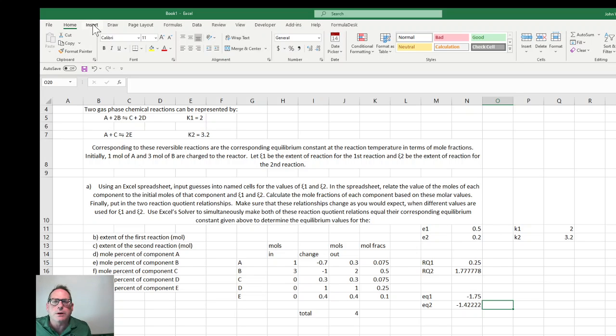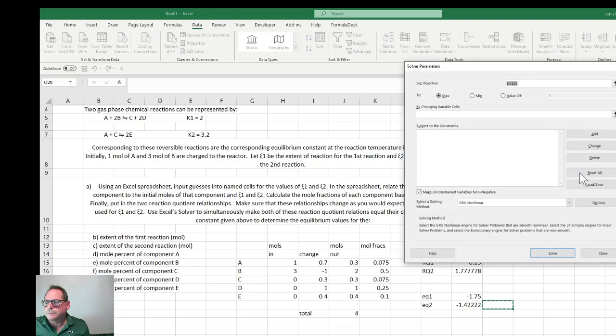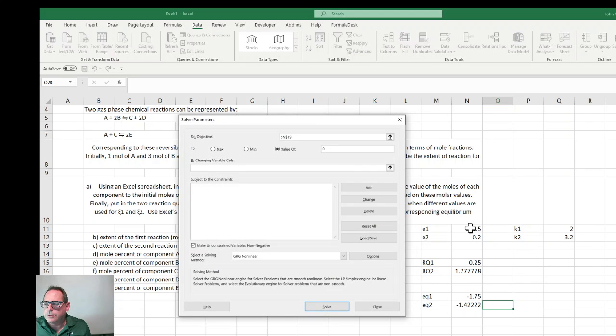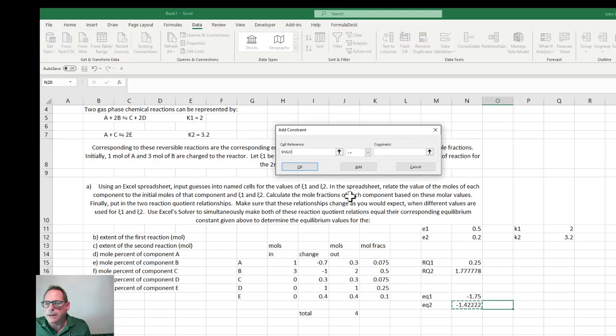So I'm going to pull up Solver. So up Solver comes, that's Data, Solver. And I'll just use the first equation here, to a value of 0 by changing these two. And I'm going to add the second one as a constraint. So I'm going to add this guy, setting equal to 0.